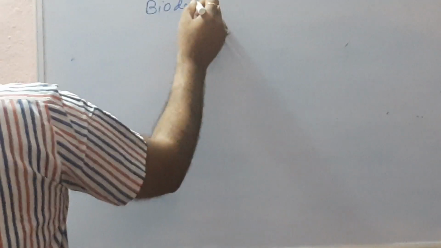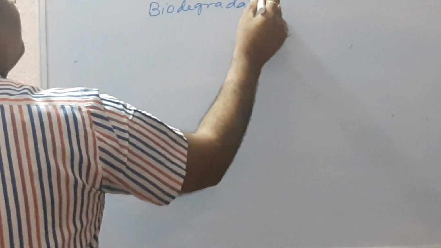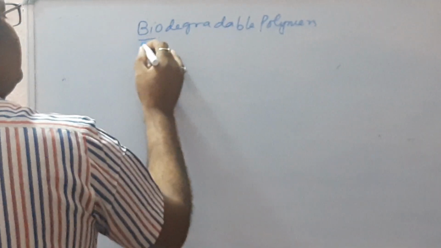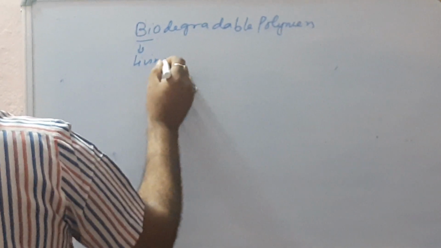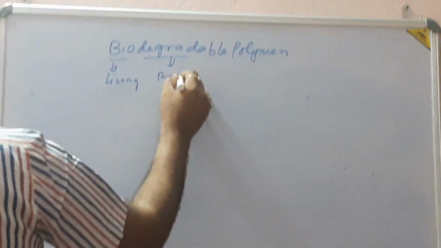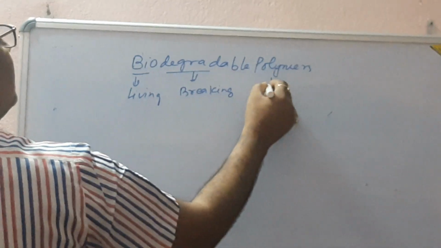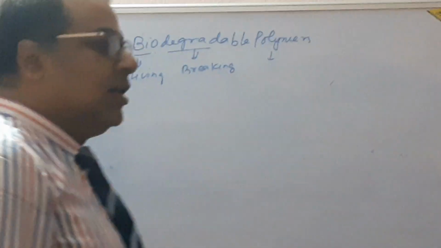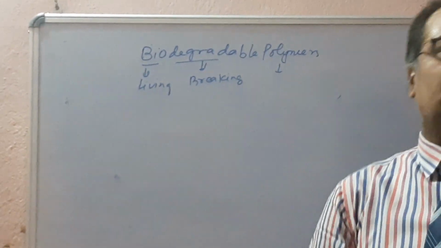And the next topic is biodegradable polymers. Bio means living, degrade means breaking, so these are polymers that are broken down by living organisms like bacteria and other microorganisms.